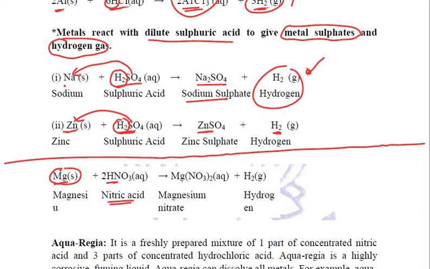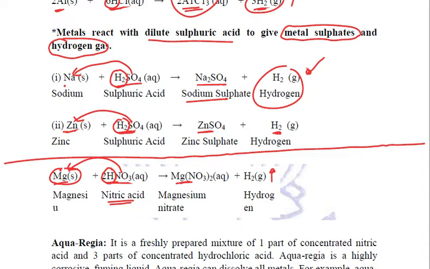magnesium is one of them. So magnesium, when reacted with nitric acid, will displace hydrogen and form a salt, magnesium nitrate, evolving hydrogen gas. Right? So this is the third chemical property of metals, reaction with dilute acids, displacing the hydrogen and liberating the hydrogen gas.